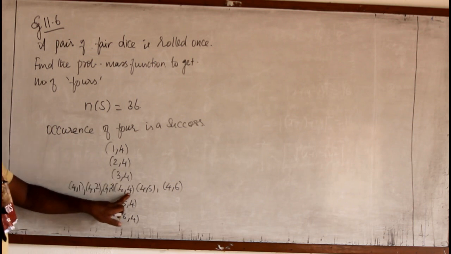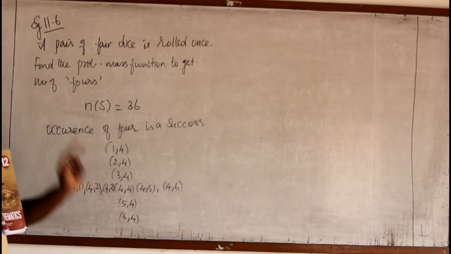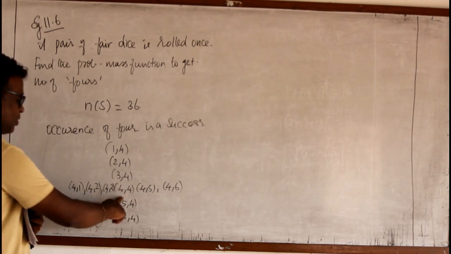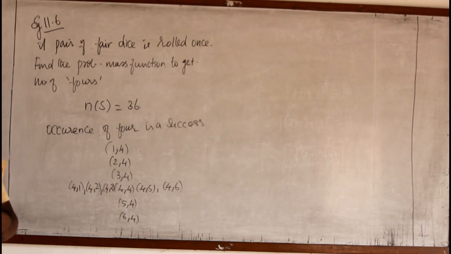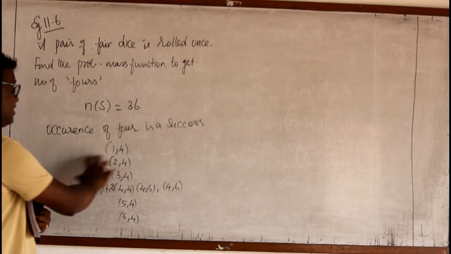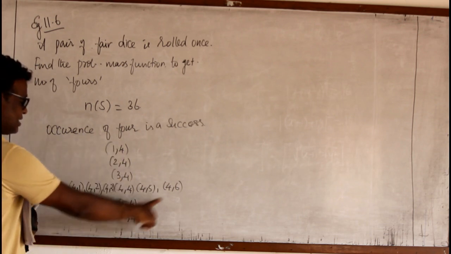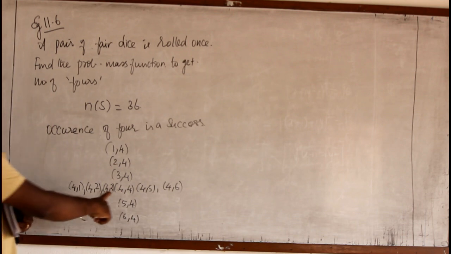Now, except for 4,4, all the other occurrences have one 4 in them. Therefore, while considering 2 dice, 2 fours can occur at one time, that is this one. Then 1 four occurs at one time, that is the others. And all the remaining outcomes don't have any 4, therefore 0 fours. So we can say the number of 4 successes: 0 success where no 4 is occurring, 1 success where only one 4 is occurring, and 2 fours occurring only one time.